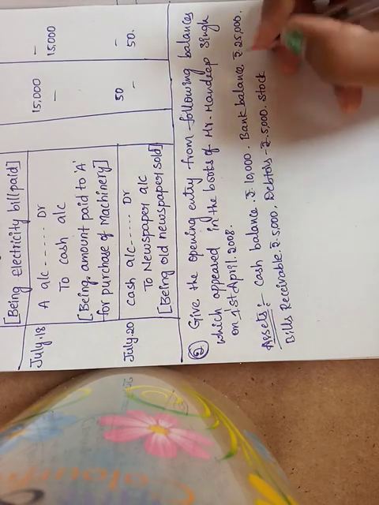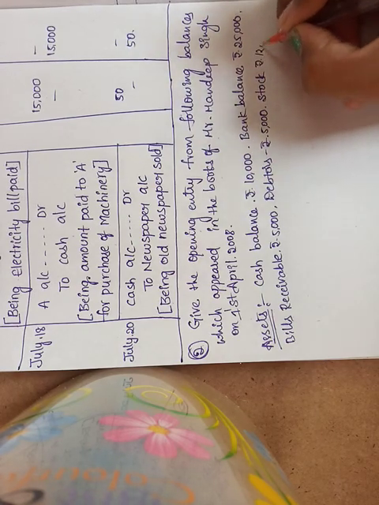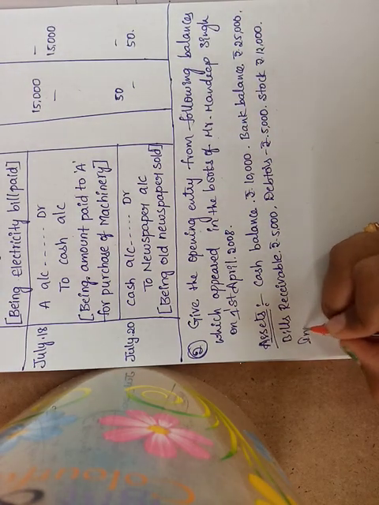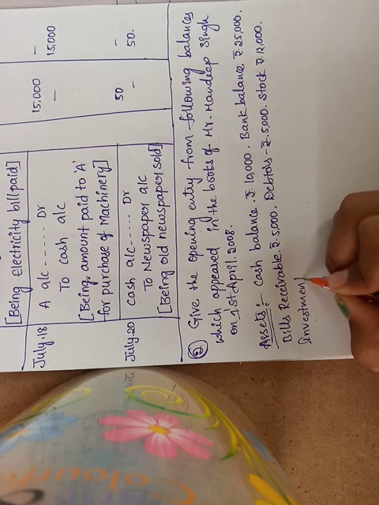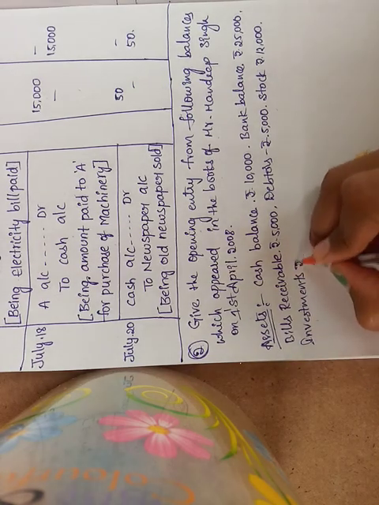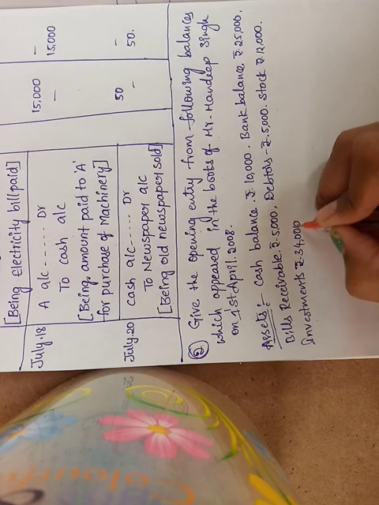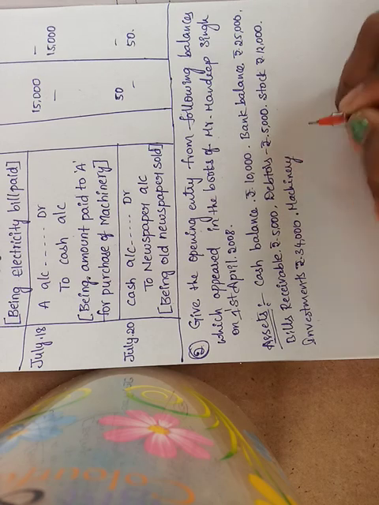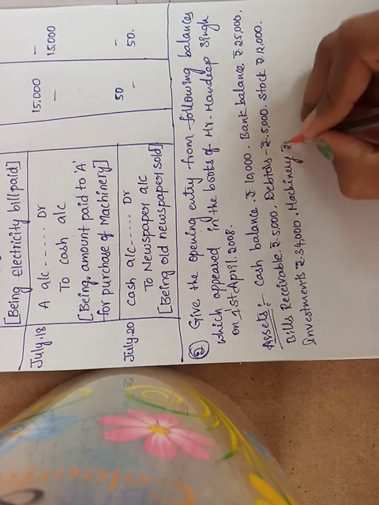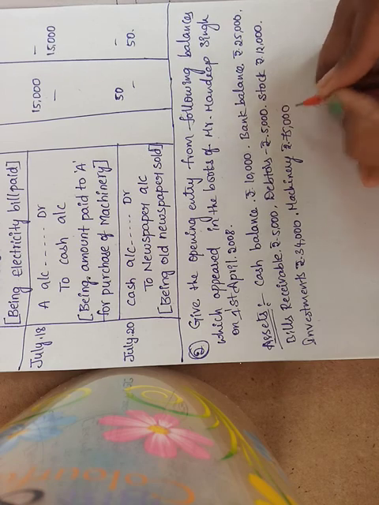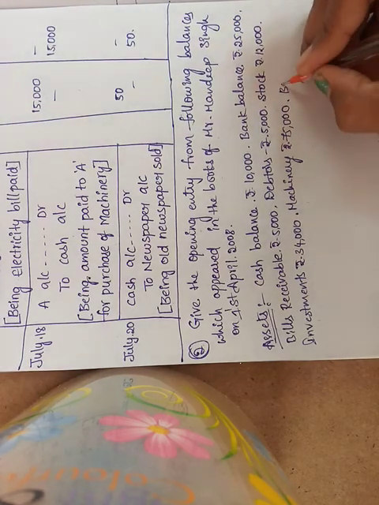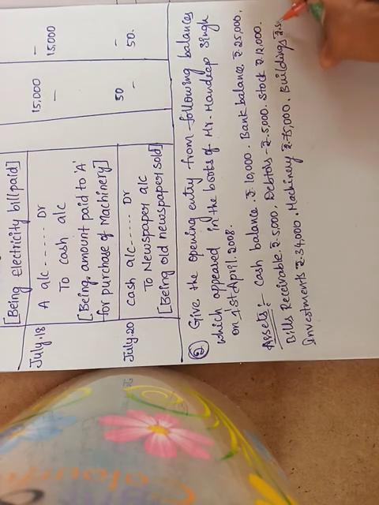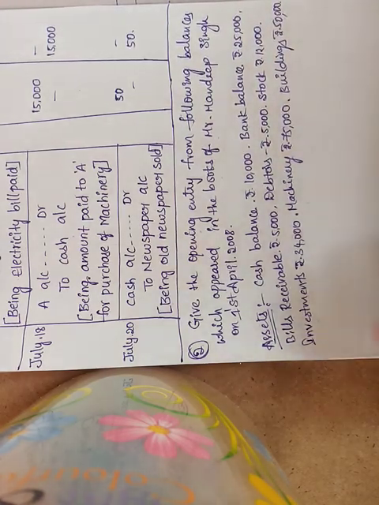Next, stock rupees 12,000. Investments rupees 34,000. Machinery rupees 75,000. And buildings rupees 50,000. So these are the assets.